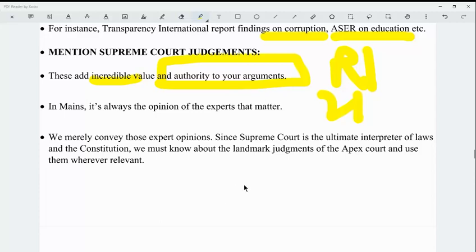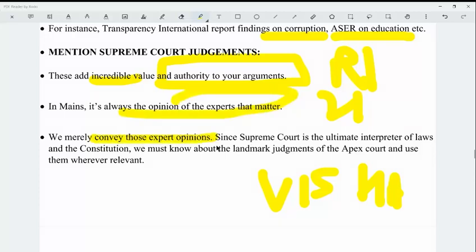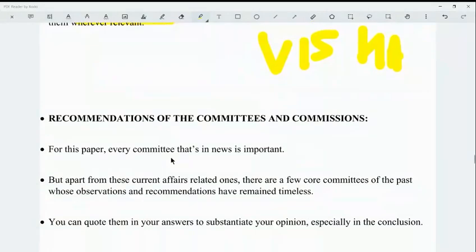Or for example, if you are writing an answer on the POCSO Act, or for that matter, sexual harassment at workplace, you can give the details of the Vishakha case, under which the Protection of Women Against Sexual Exploitation at Workplace Act was formulated. So in mains, it's always the opinion of the experts that matters. We merely convey those expert opinions through our answers. Since the Supreme Court is the ultimate interpreter of laws and the Constitution, we must know about the landmark judgments of the apex court and use them wherever relevant.